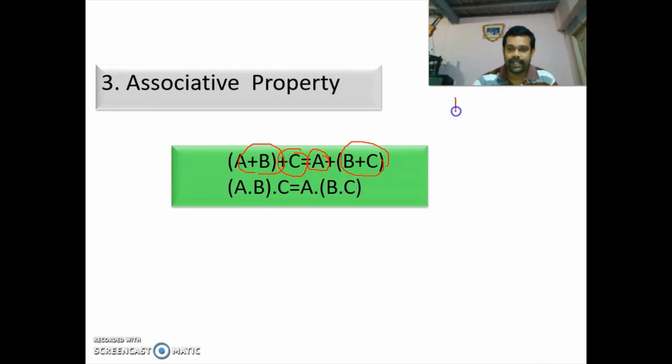So if you consider you are having three variables A, B and C, first we are taking A plus B. For example, assume that you are getting X as the result.